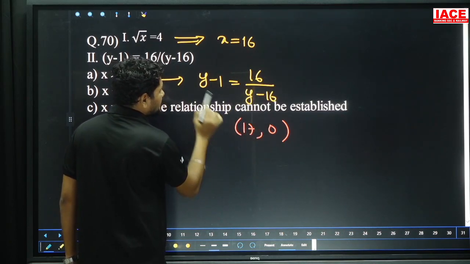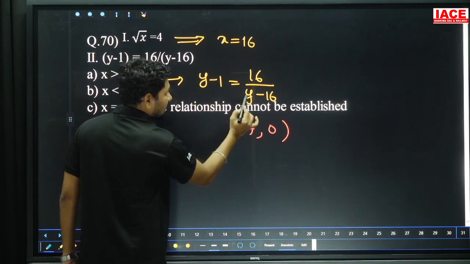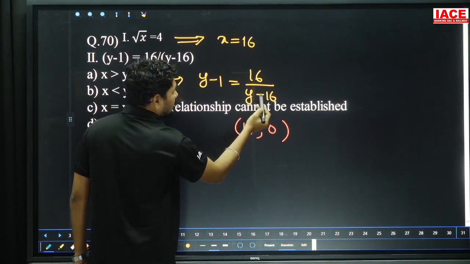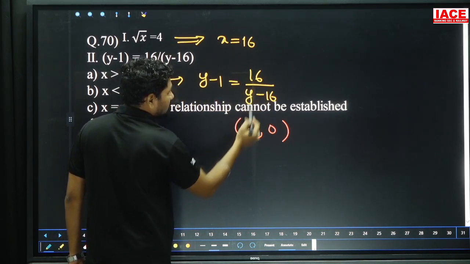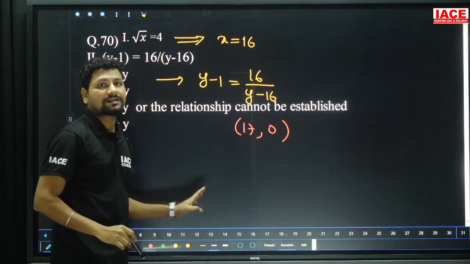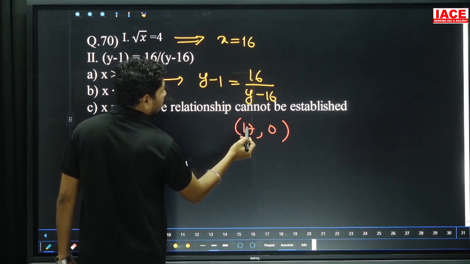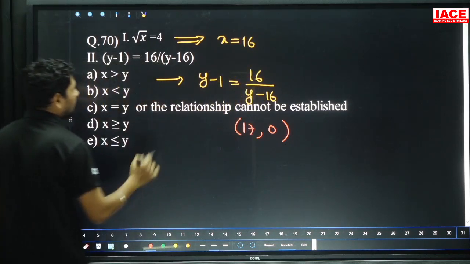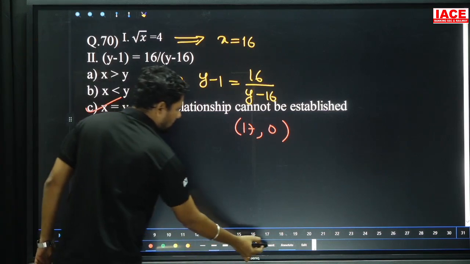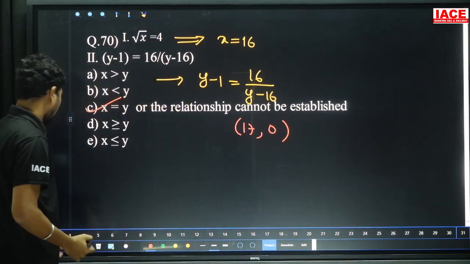Next, 17, I am substituting. 17 minus 1 value is 16, so 17 minus 16 is equal to 1, here also 1, and 16 is equal to 16. LHS is equal to RHS, that means here the factors are 17, 0. Comparing to 0, 16 is bigger, and comparing to 17, 16 is smaller. One less than and one greater than means the relation cannot be established, x is equal to y now.